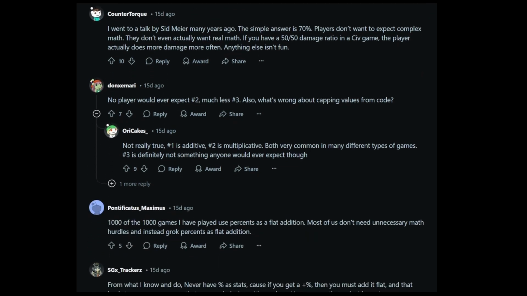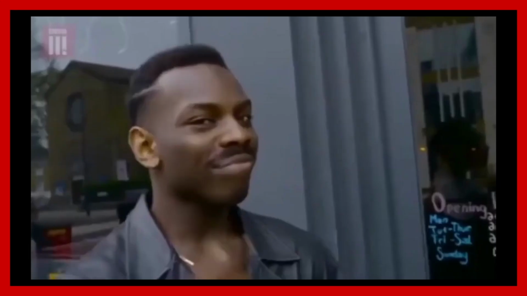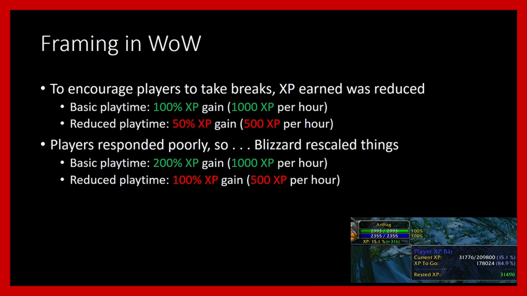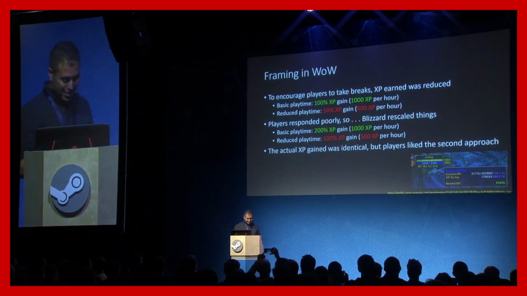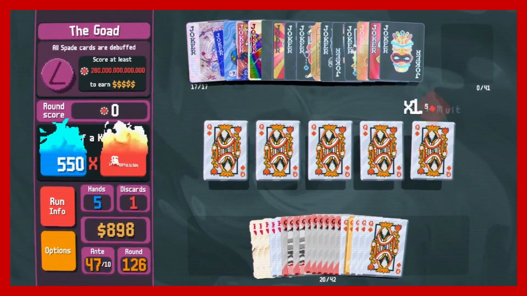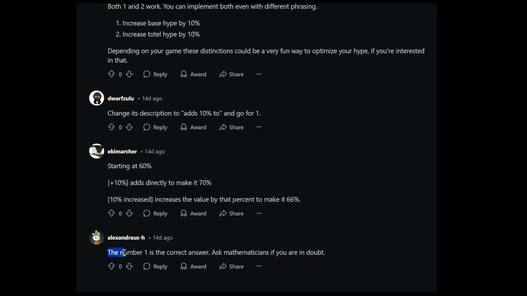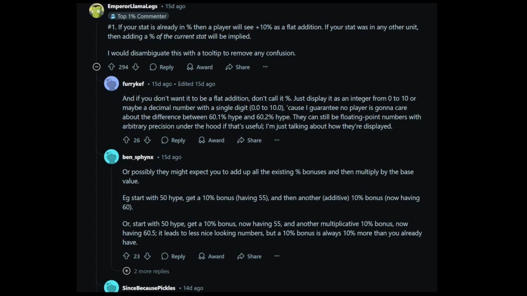mathematically. The reasoning here is that everyone hates math, and they just want to see nice flat numbers adding together. This is the psychological approach to game design that's become pretty popular these days. The theory is that our brains like rewards better than penalties, and bigger rewards are better. That's definitely true. Number go up is the key to an addictive game, and it's a guiding principle of my game in particular. Some people are even so convinced this was the correct answer that they said mathematicians would confirm it.